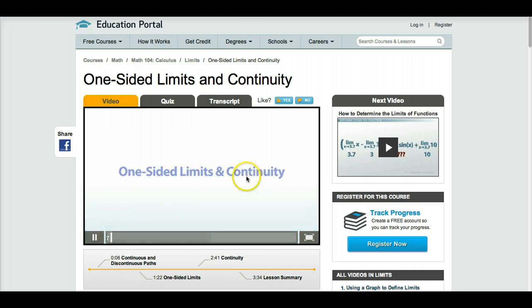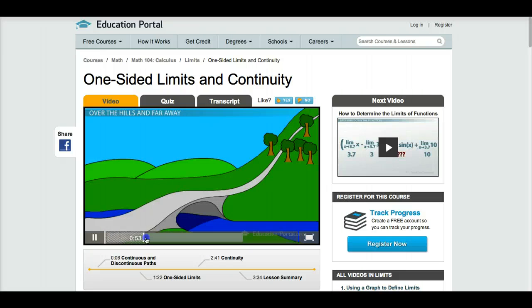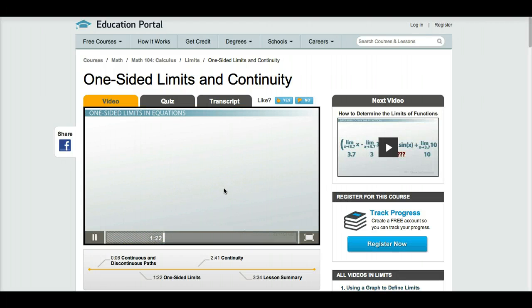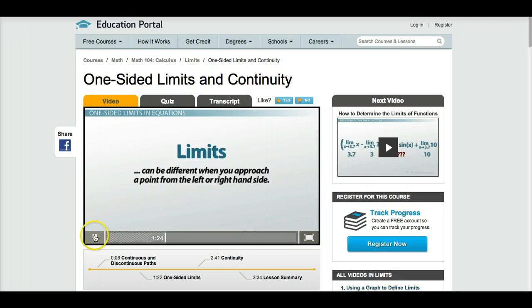One-sided limits and continuity. Consider for a minute a sidewalk. And they so what can we learn from our talk tree line? about limits. First, limits can be different when you approach.